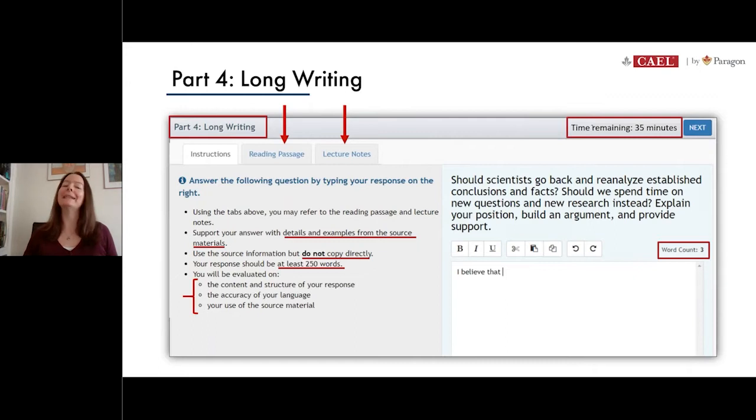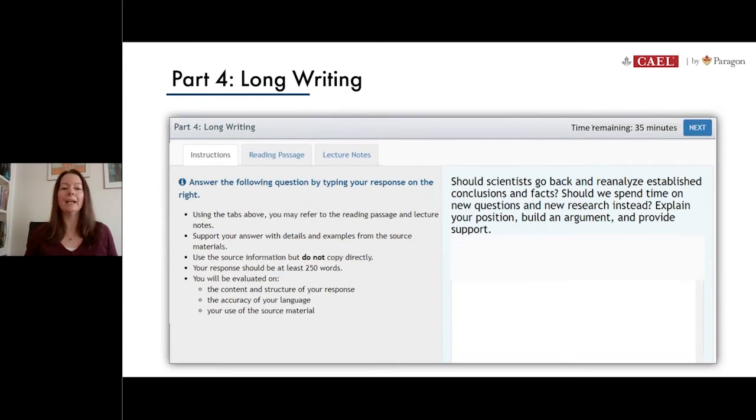And you are being scored in this way. The content details that you discuss in your essay, of course, will be evaluated, as well as how well you structure all of that information into proper paragraph form. Your vocabulary will be assessed, so we're hoping for some nice academic vocabulary that also demonstrates a wide range and a variety. And lastly, how well you use information from the source as you're writing will also inform part of your score.